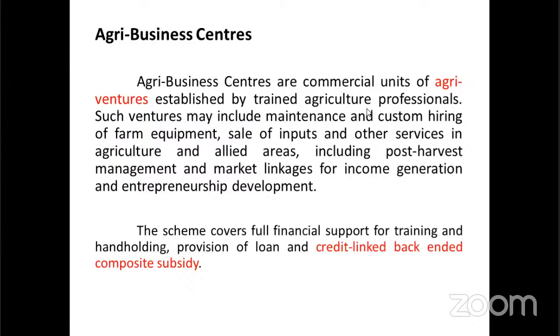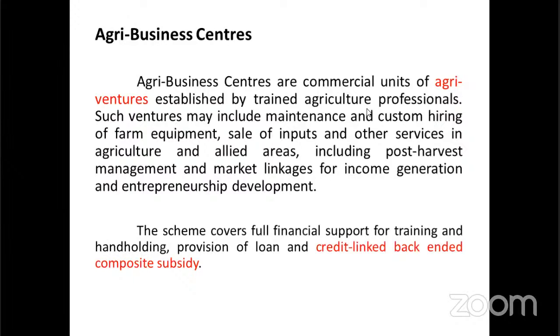So for ours, we are all farm graduates. Farm graduates are taking up the agri-business centers, meaning agri-ventures. They are responsible for implementing the agri-ventures by getting a loan from the commercial banks under NABARD. And also in this agri-business center, there is a credit-linked back-ended composite subsidy. What is a credit-linked back-ended composite subsidy? This agri-business center scheme has a back-ended composite subsidy.